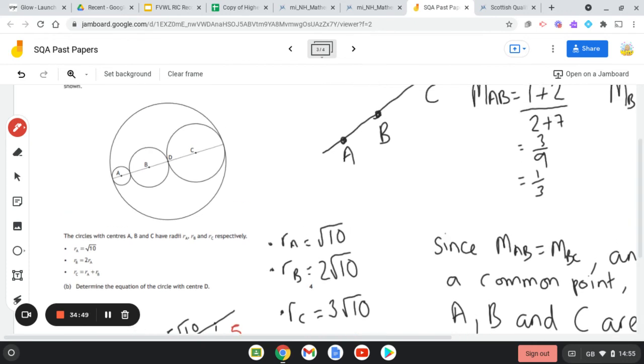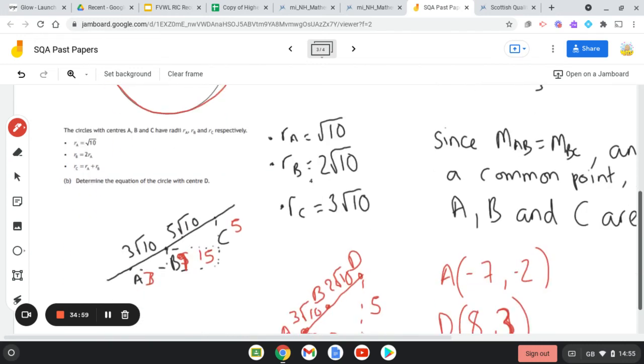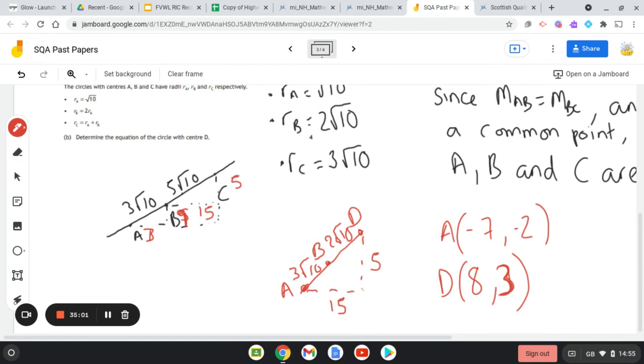Circle D is actually just this big circle here. So the radius is that full line. So you've got all of this with another root 10 added on. So the radius is going to be 6 root 10.